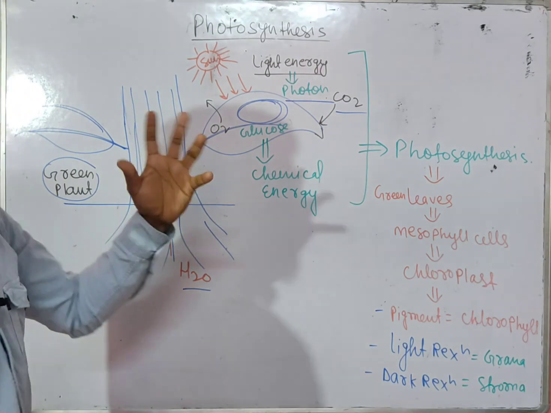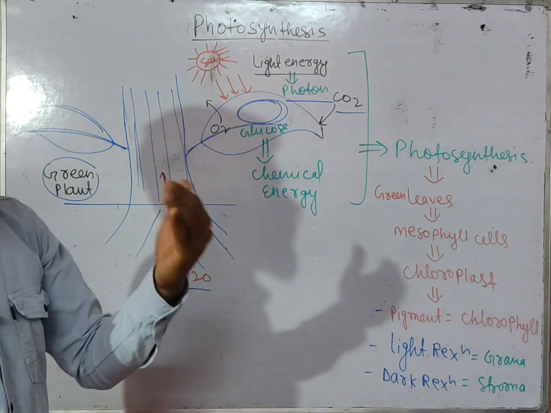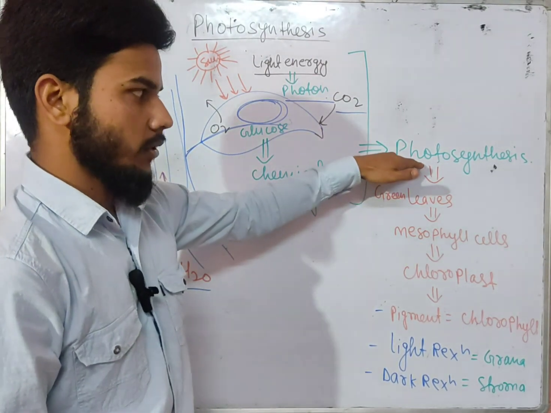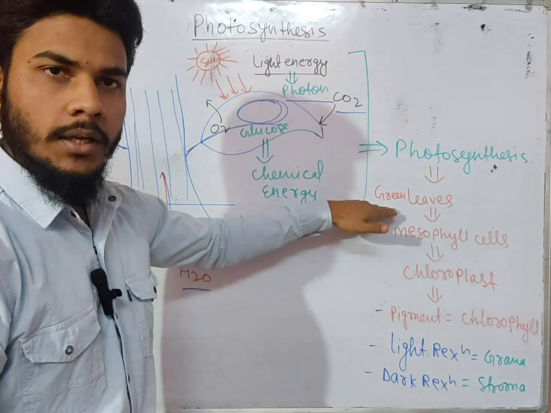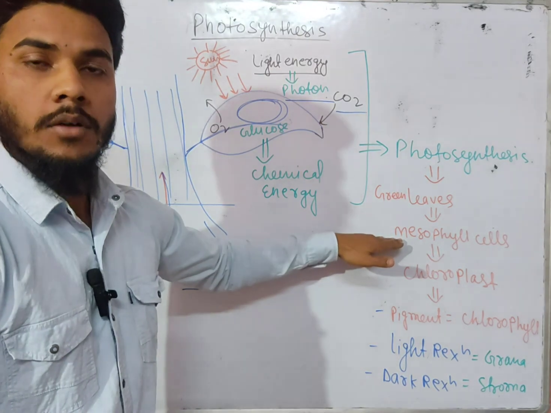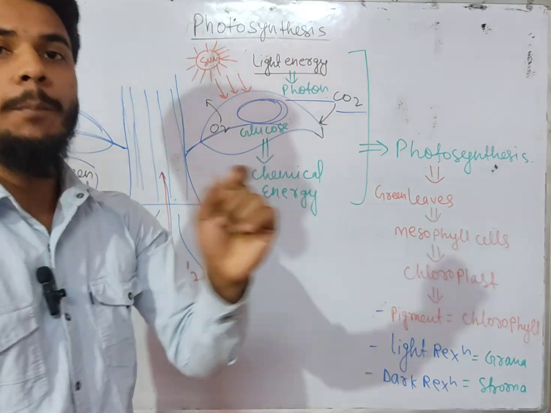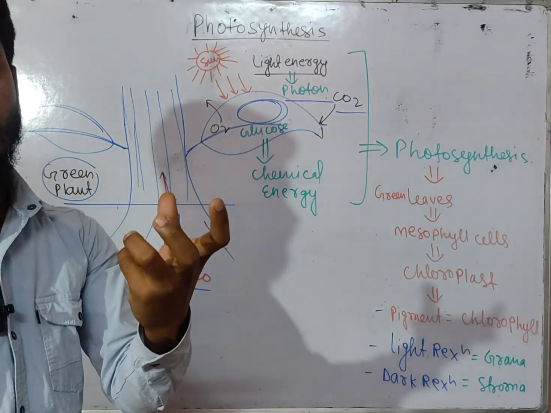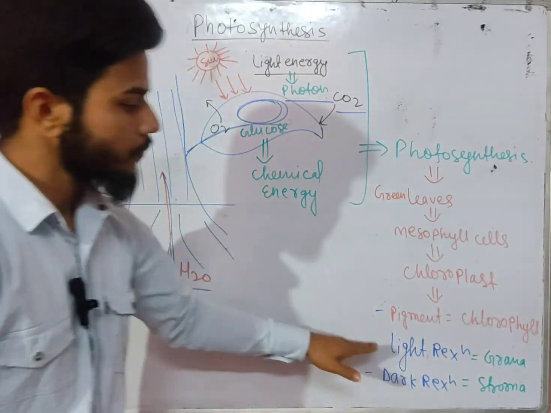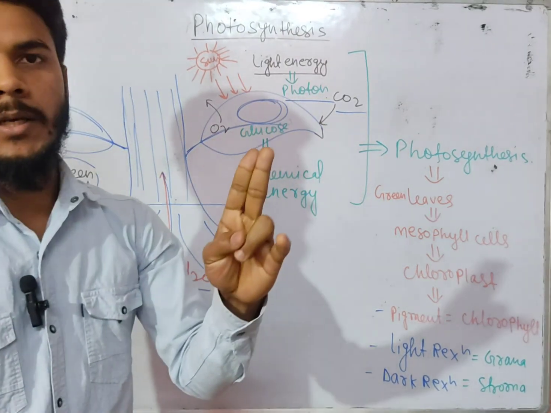Basically in the leaf we have different cells that we call mesophyll, which is differentiated into different kinds of cells. For example, we have mesophyll cells. Photosynthesis is a process which will occur only in green leaves. In the mesophyll cell, the organelle responsible for this is the chloroplast. And in the chloroplast, the pigment which will trap the light energy and convert it into chemical energy is basically the pigment chlorophyll.